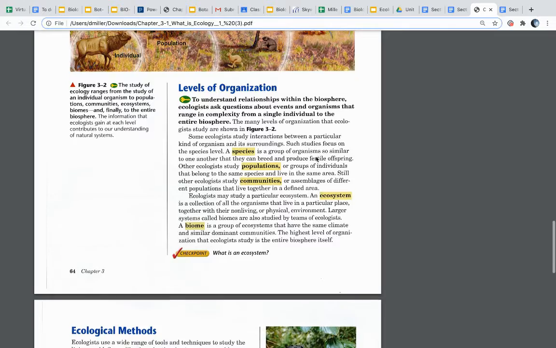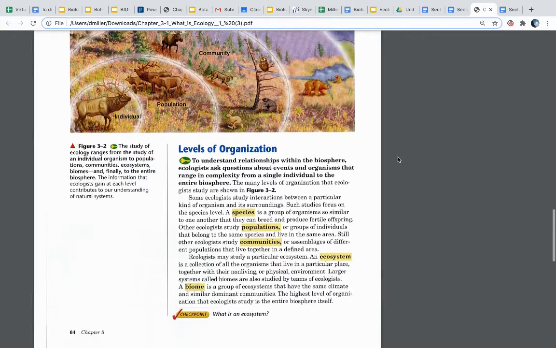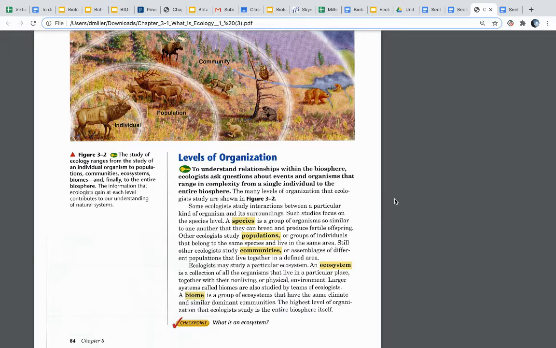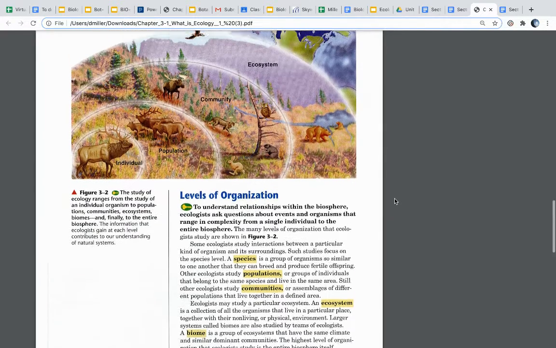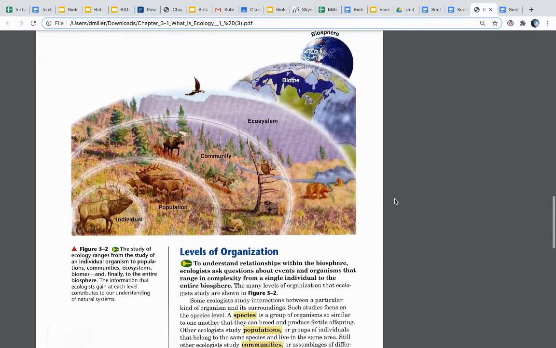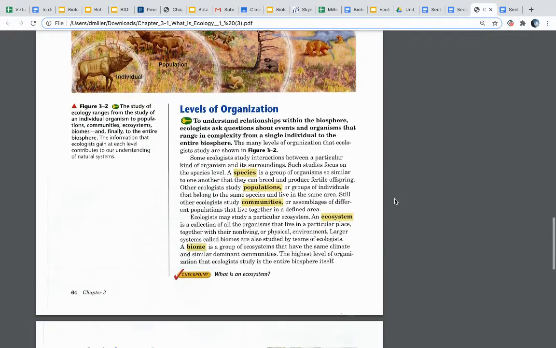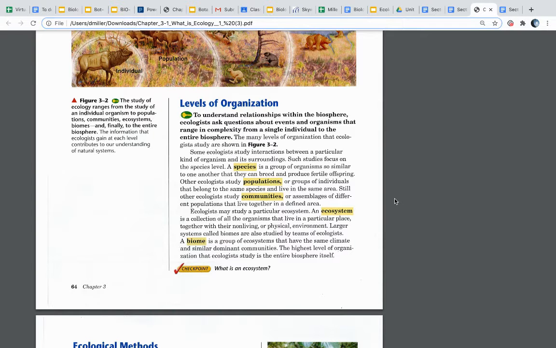Levels of organization. To understand relationships within the biosphere, ecologists ask questions about events and organisms that range in complexity from a single individual to the entire biosphere. The many levels of organization that ecologists study are shown in Figure 3.2. Some ecologists study interactions between a particular kind of organism and its surroundings. Such studies focus on the species level. A species is a group of organisms so similar to one another that they can breed and produce fertile offspring.